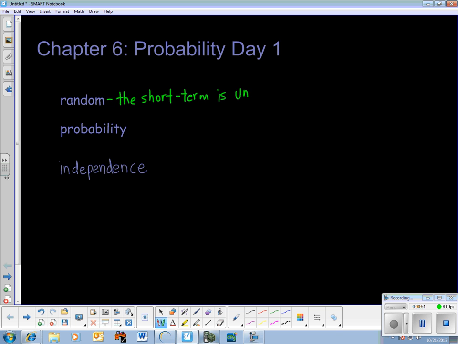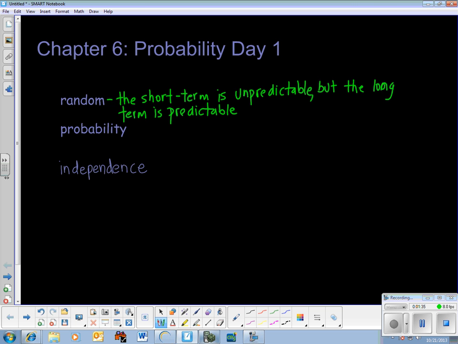is unpredictable, but the long term is predictable. So whatever event's going on, whether it's rolling dice or picking cards or playing roulette or whatever it is, we have no idea what's going to happen in the short term. You can calculate which outcomes are more likely to happen, but any of them are possible.